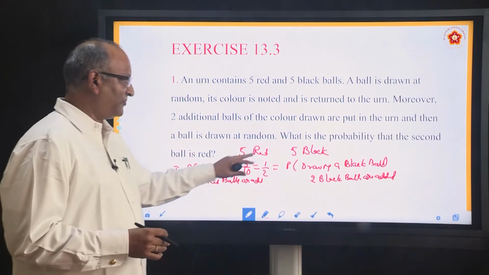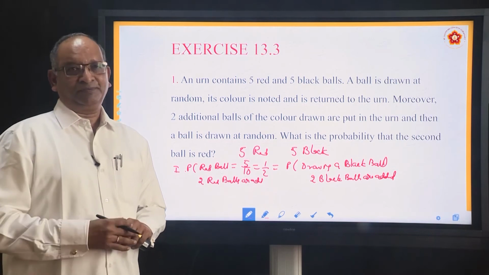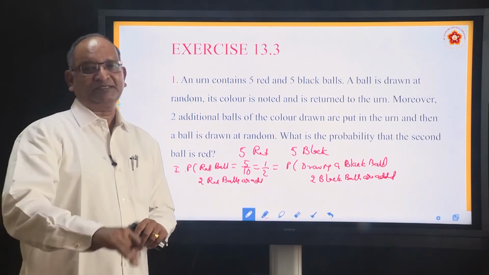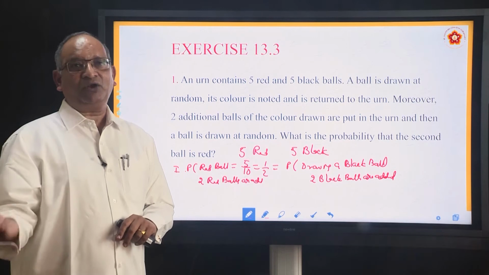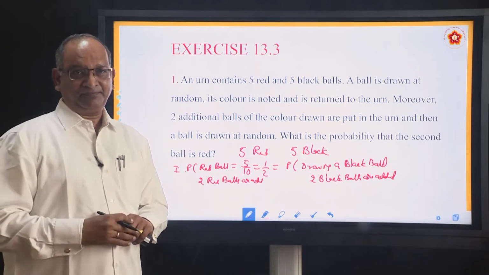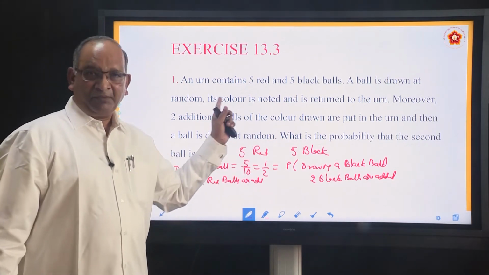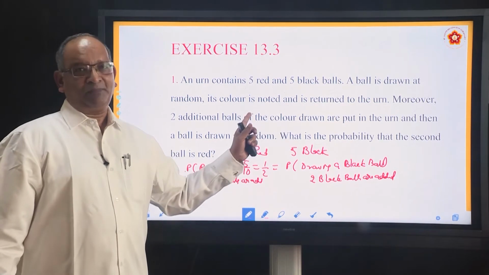Similarly, here also it has come 1 by 2, 1 by 2. You kept back the ball. You added 2 more balls into it. And now you have drawn a ball. This is A. Now we are talking about A. This is like E1 and E2. E1 and E2, red ball and black ball, partition.